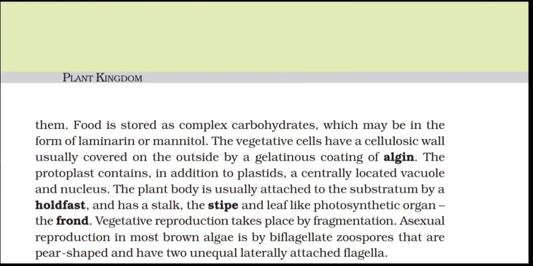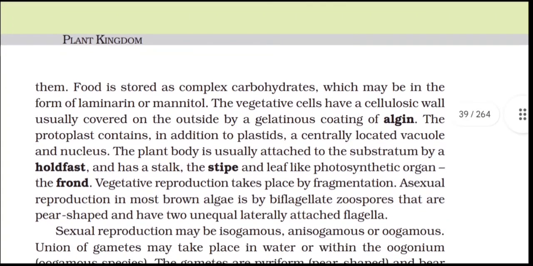The vegetative cells have a cellulosic wall, usually covered on the outside by a gelatinous coating of algin. The protoplast contains, in addition to plastids, a centrally located vacuole and a nucleus. The plant body is usually attached to the substratum by a holdfast and has a stipe and a leaf-like photosynthetic organ, the frond.